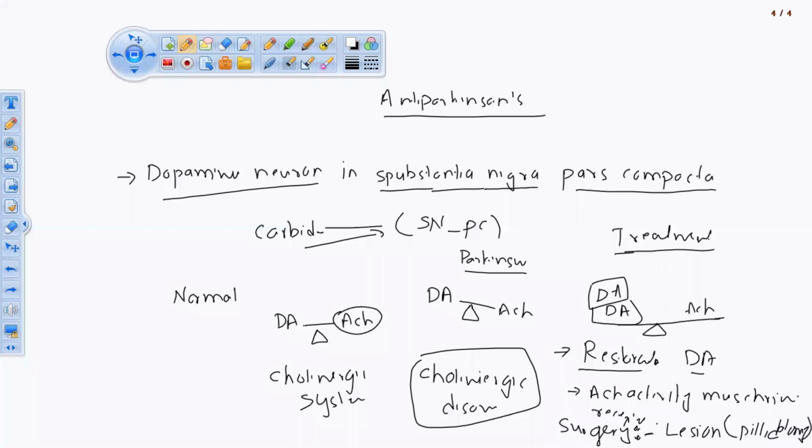In the next class, we are going to start with the classification of drugs associated with the anti-Parkinsonism and examples of drugs. So there are 7 drugs in the anti-Parkinsonism. In the next class, we are going to wind up the central nervous system. After completion of this anti-Parkinsonism drug, I'm going to forward you in your classroom almost all the drug bank related to the central nervous system. 3 टॉपिक के मैंने ऑलरेडी फॉरवर्ड किए हैं. Still 3 more topics were pending, so that also I'm going to forward you on the classroom.